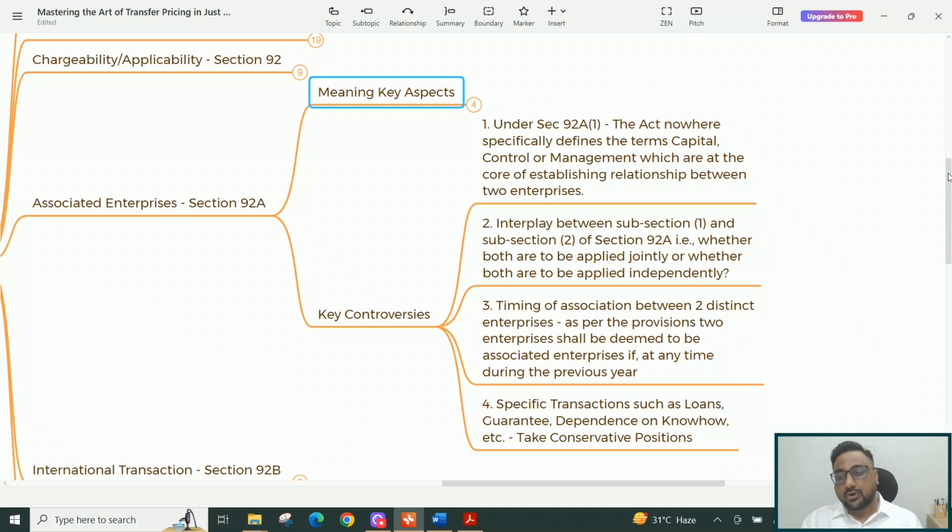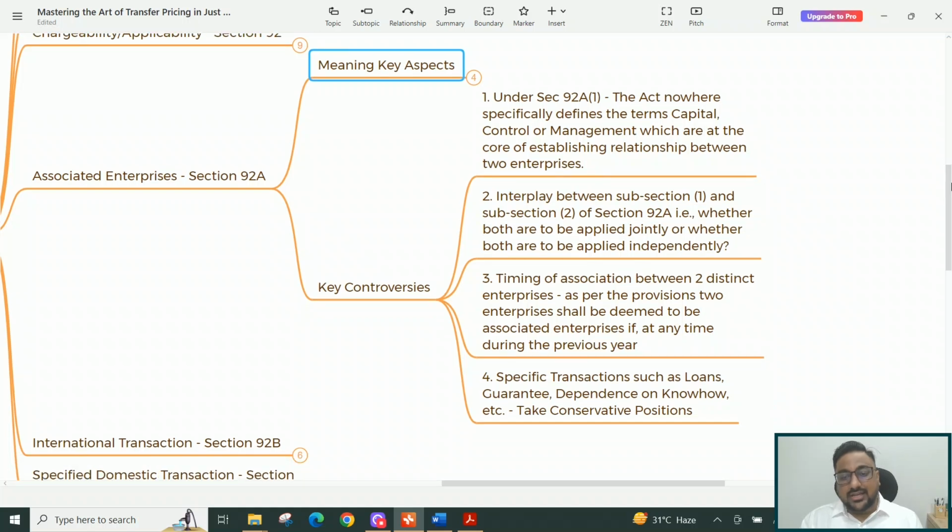Then the second controversy is on the interplay of subsection 1 and subsection 2 of section 92A. That is, whether both are to be applied jointly or whether both are to be applied independently. Now courts have taken different views every time.